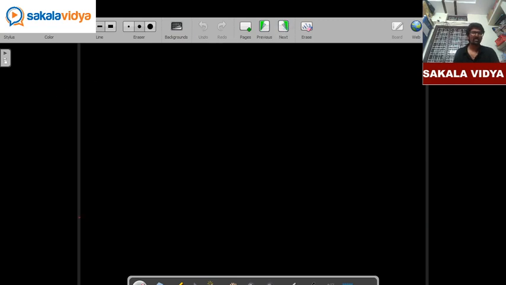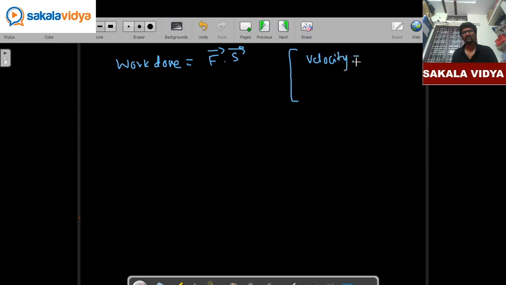Okay. So according to our basic formula, work done is equal to product of force into displacement. When velocity is constant, our acceleration will be 0. So from our basic formula, force is equal to mass into acceleration.